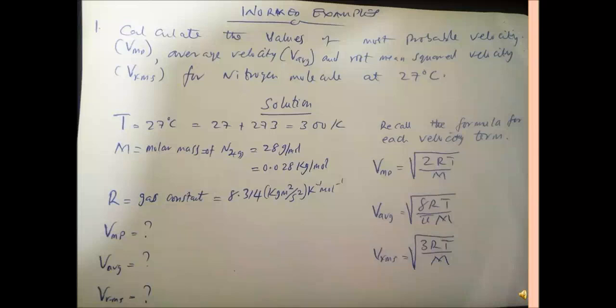Then these are the three formulas that we'll be making use of: the most probable velocity formula, the average velocity formula, and the root mean square formula.